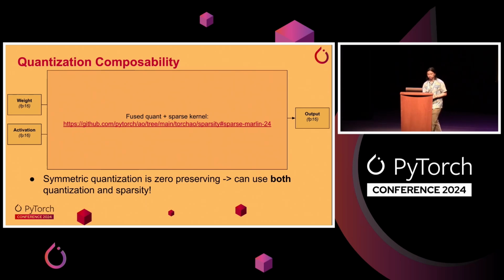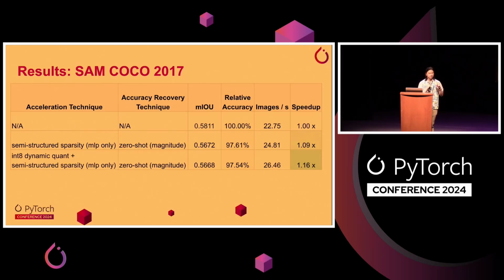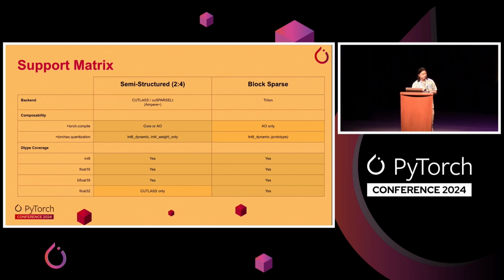Cool. So for results, we can see that when you compose quantization and sparsity, you get an extra 5% speedup for semi-structured and a 10% speedup for int8 with basically no extra accuracy degradation. And we also tried this on COCO, so not just ImageNet. We get 97% of the original accuracy with a 16% speedup when using int8 dynamic quantization and semi-structured sparsity. This is just a little support matrix showing you the different options and the different supported stuff. So just feel free to check this out.